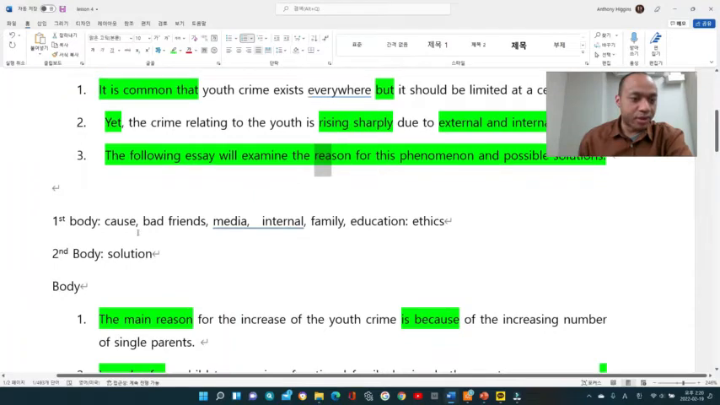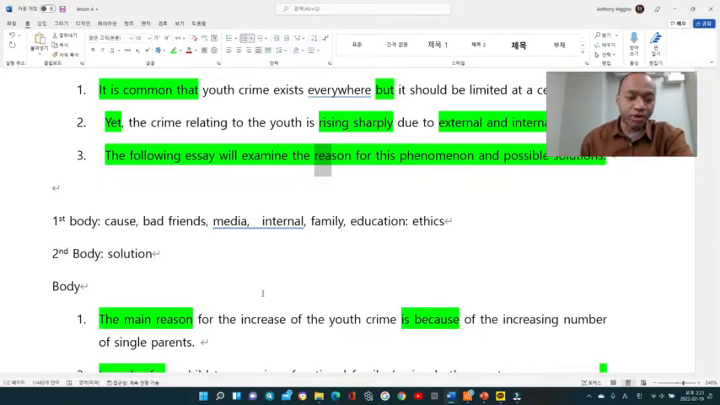Next, we'll be moving to the body. As you know, there will be two bodies, a first body and a second body. In the first body, I'll be talking about cause. And like I told you, always remember that before writing the body, you have to write some ideas. It doesn't have to be good or bad, because most of the time these examiners are not looking at how good your answer to the question is. They're actually looking at how well you have written the essay. So technically speaking, the way you write is much more important than the answer you give.